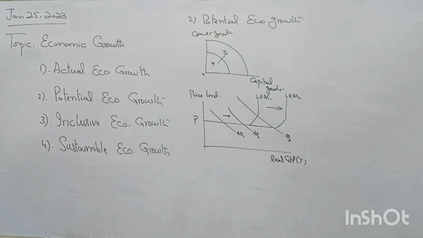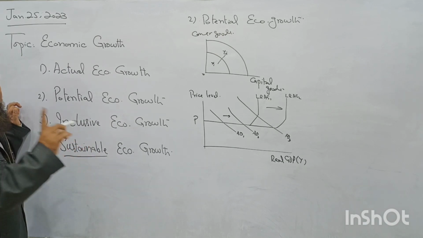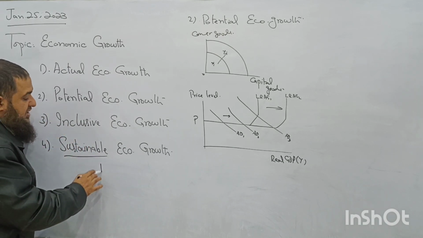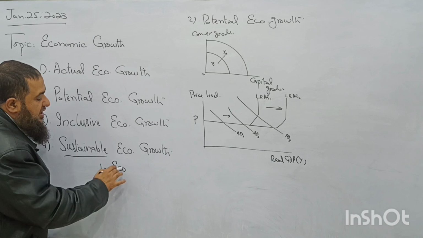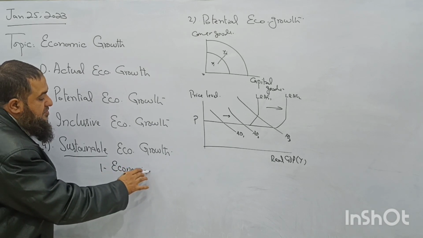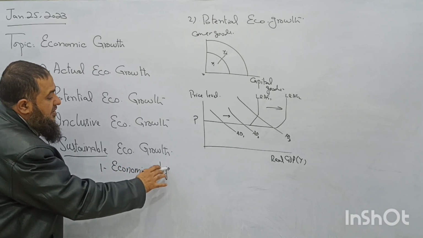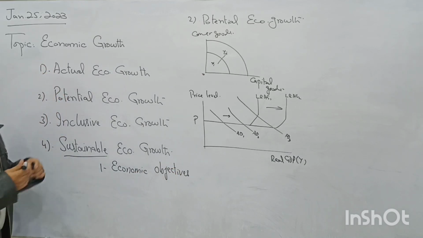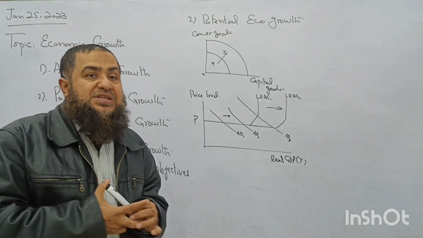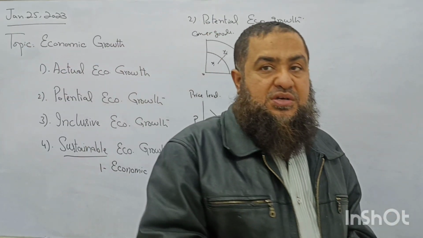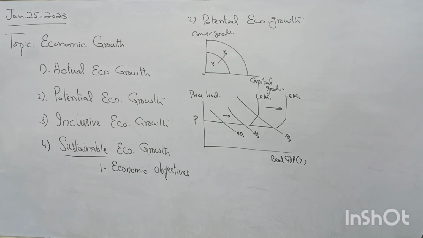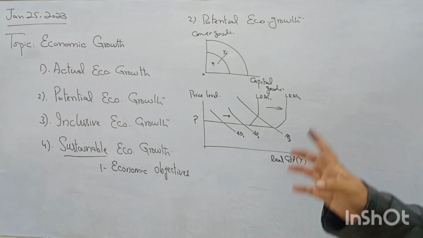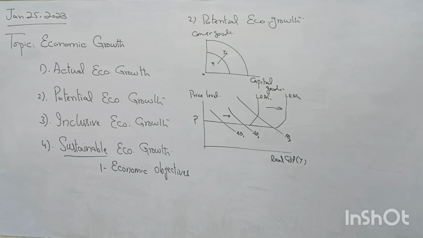And in three areas, sustainable economic growth is having three objectives. What are those objectives? One is called economic objectives. What are these objectives? Economic objectives means if we are using our present resources, like we have more doctors, more engineers, so we have to put in more of the workers, more of the children to become doctor and engineer in the future.